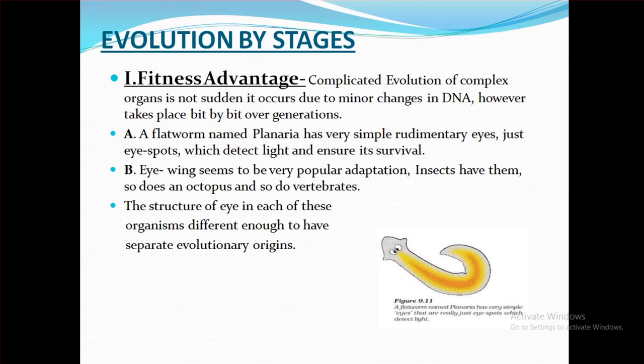A flatworm named planaria has a very simple rudimentary eye, just an eye spot, which detects light and ensures the organism's survival. The eye seems to be a very popular adaptation. Insects have them, so does an octopus, and so does a vertebrate. But development of the eye continuously takes place. The structure of the eye in each of these organisms is different enough to have separate evolutionary origins.